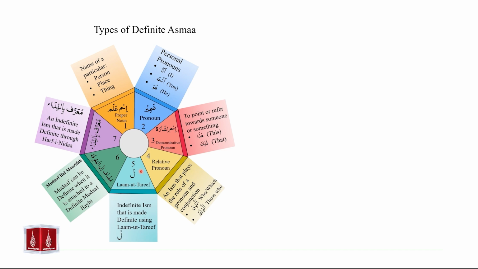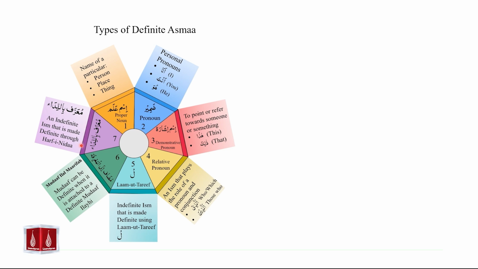Next, we studied lamut tarif, which is used to make an indefinite ism into a definite ism. Next, we studied mudaf ilal marifa, which basically is a mudaf that can become definite when it is attached to a definite mudaf ilayh. And finally, we studied mu'arraf bin nida, which is an indefinite ism that is made definite through harf nida.